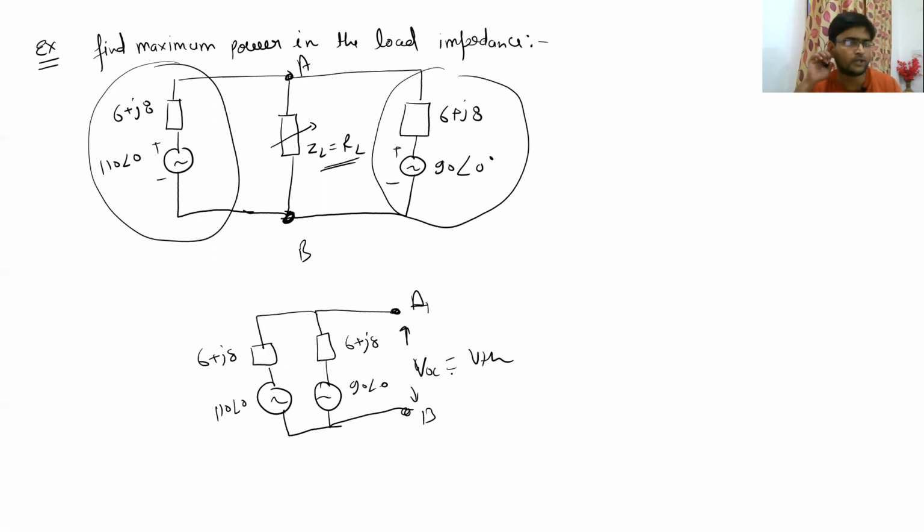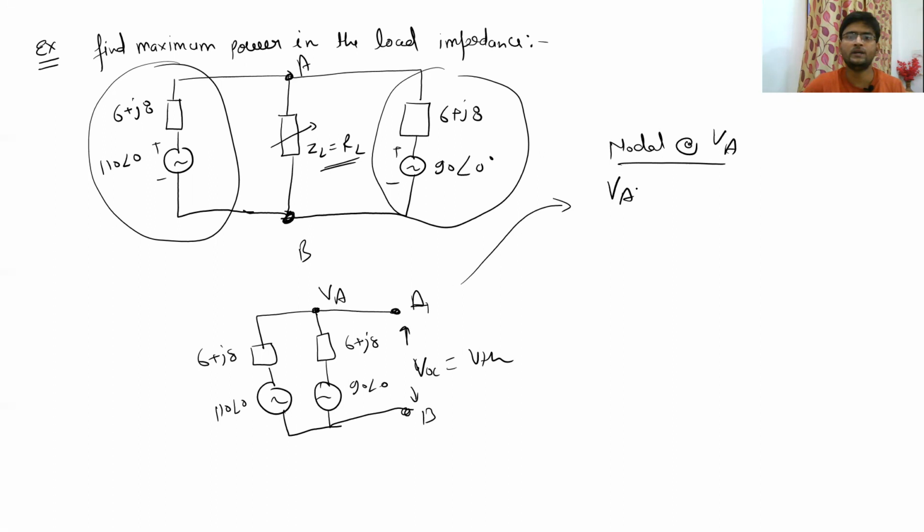So we have to find the voltage between A and B. What is the best method? You just call this VA and apply the nodal analysis. So let's apply the nodal analysis at VA. We will get (VA minus 110 angle 0) divided by (6 plus J8), plus (VA minus 90 angle 0) divided by (6 plus J8), is equal to 0.